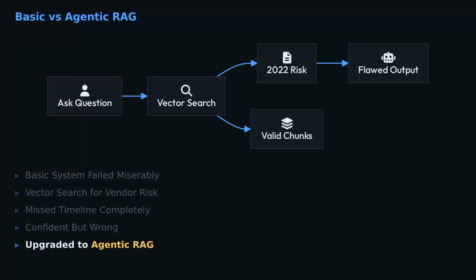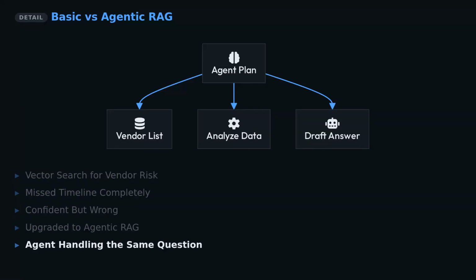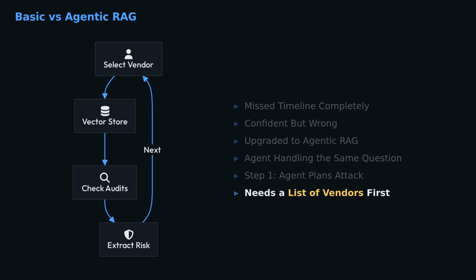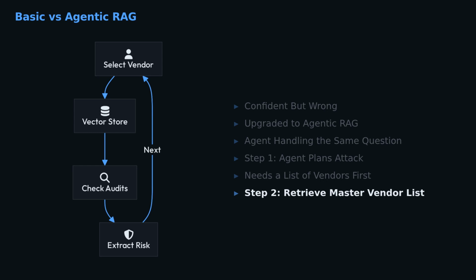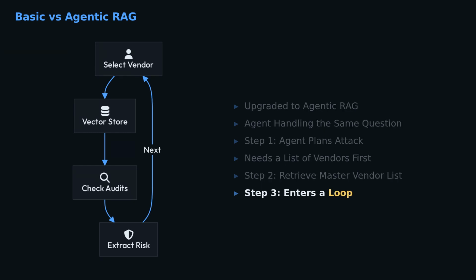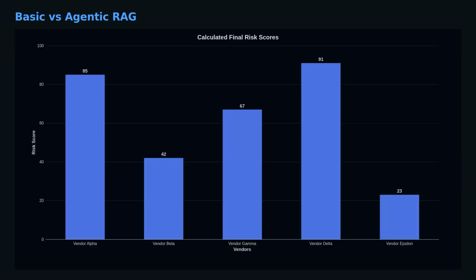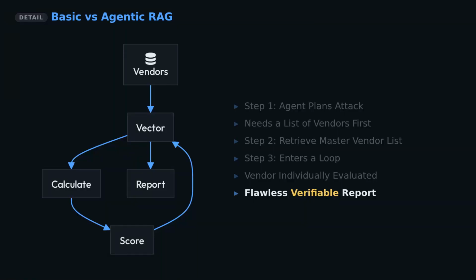In mid 2026, they upgraded to agentic RAG. Watch how the agent handled the same question. First, the agent planned its attack. It recognized it needed a list of vendors before it could check risks. Second, it retrieved the master vendor list. Third, it entered a loop. It went through the vector database to check the last 3 audits for each vendor individually. Finally, it calculated the risk scores based on that specific data and generated a flawless, verifiable report with citations.